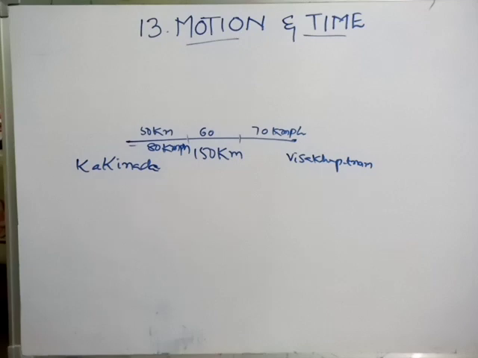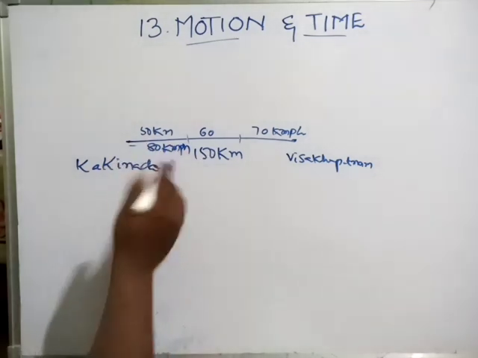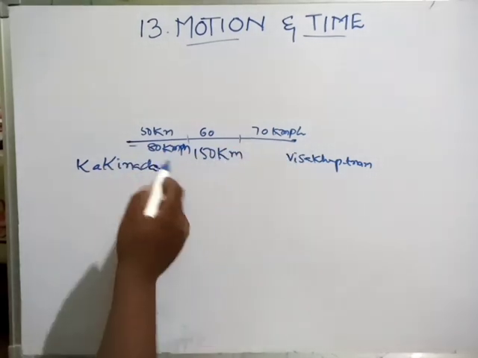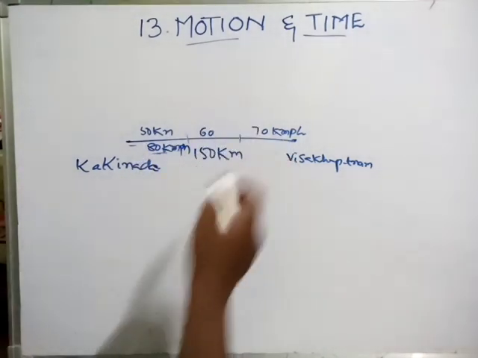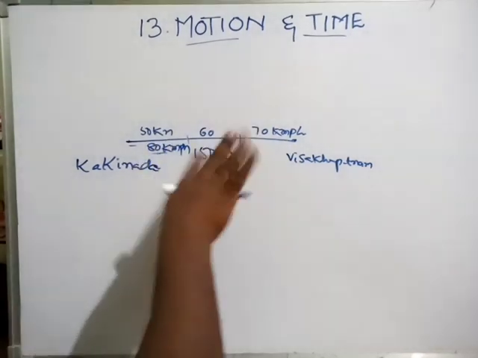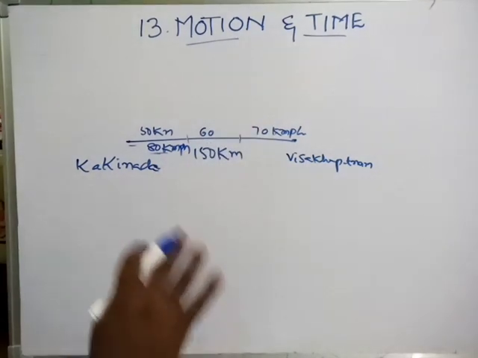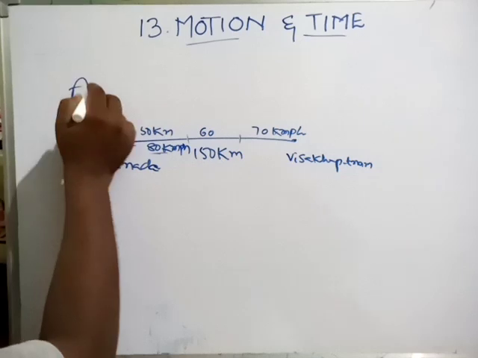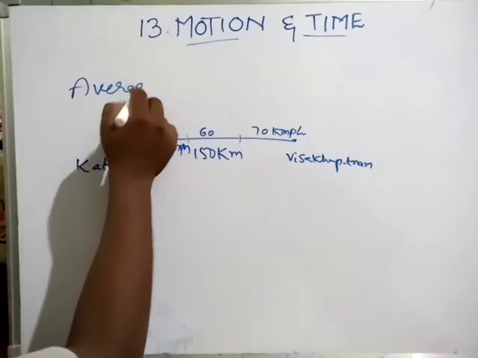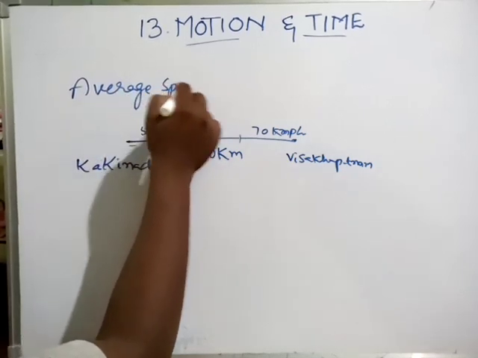Then we say the whole journey is not completed at 80 kilometers per hour, not at 60, not at 70. It is completed at 3 different speeds. That is why in this case we take the average speed.